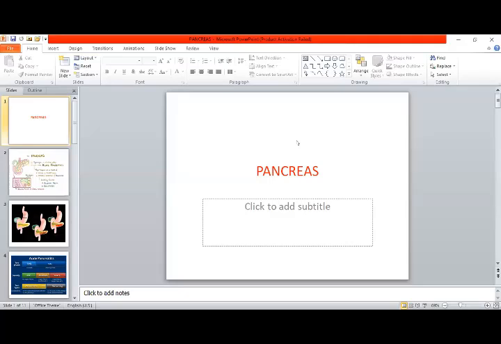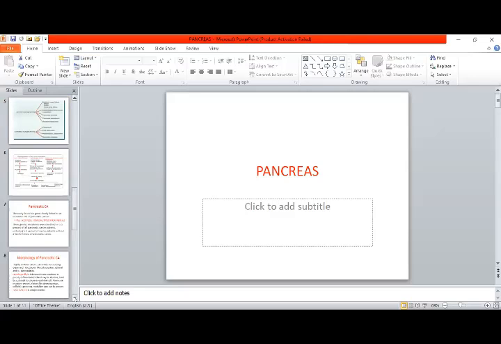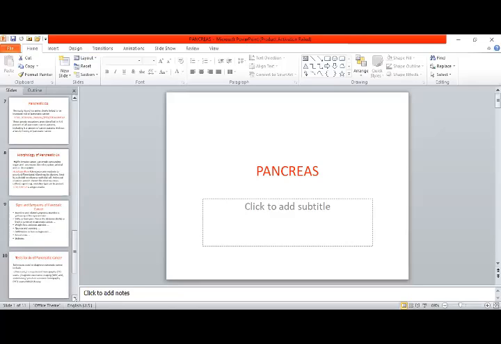So what are the genes linked to pancreatic cancer? BRCA1, 2, P53, these are the latest.